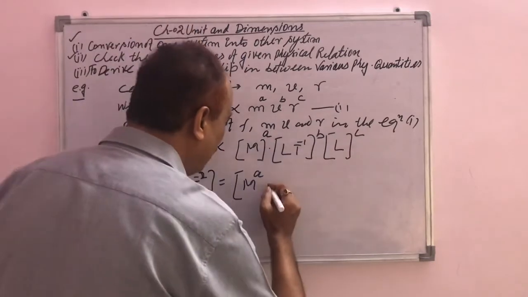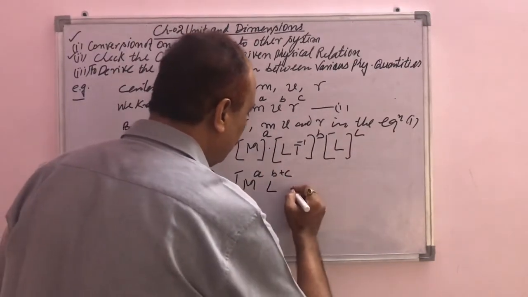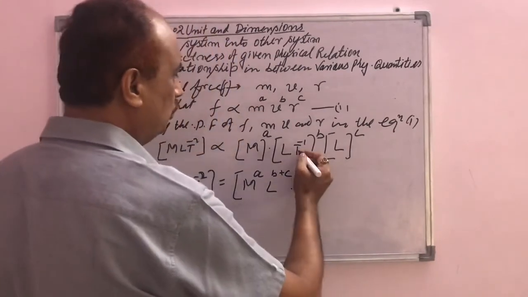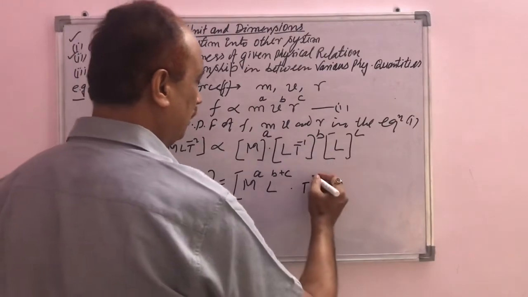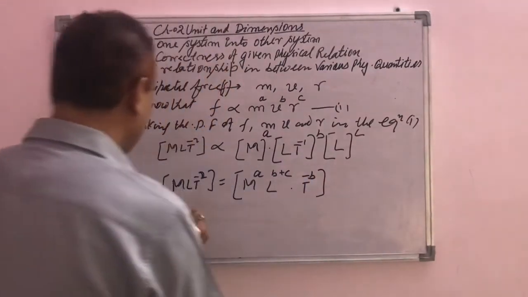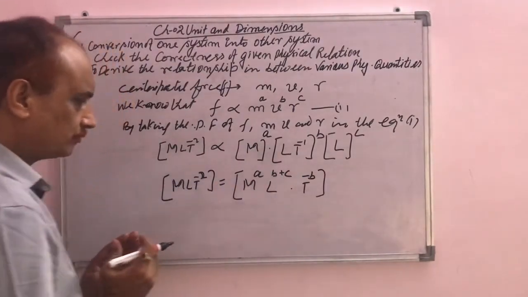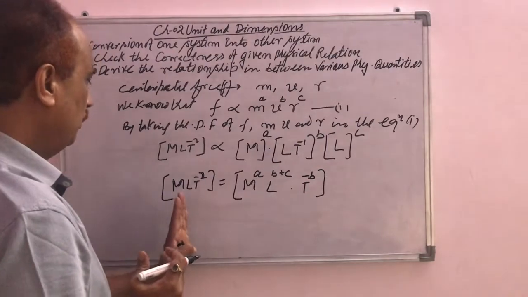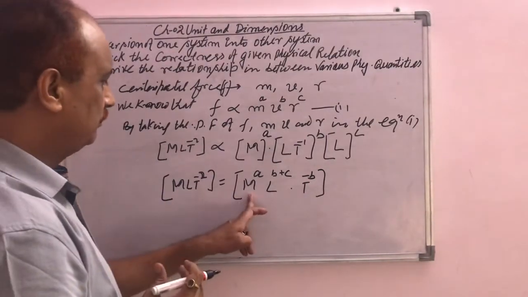So when we multiply, we write L to the power b plus c, into T to the power minus 1 multiplied by b, that is minus b. So we get the relation like this. Now compare the dimensions of the right hand side with the left hand side. So the power of M is a.